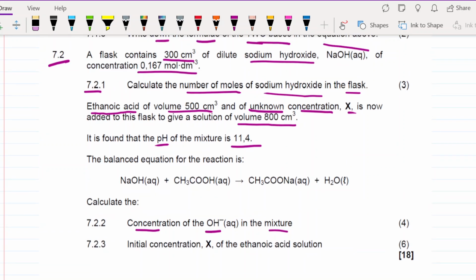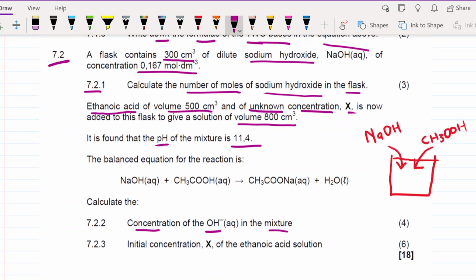Okay, let's explain what is happening here. You have a flask. This is your flask. Inside the flask, remember you had first the sodium hydroxide, and the volume of that sodium hydroxide is 300 cm cubed. Then in the same flask they added the ethanoic acid, which has a volume of 500 cm cubed.